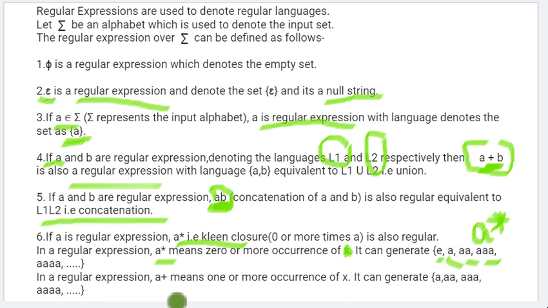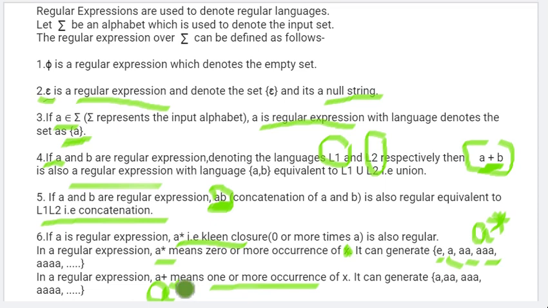Suppose we want to write A, and we want to say that the input is coming one or more times. No null string is there, minimum one or more than that. So what is the way to write it? A plus, that is Kleene plus. So this is also a way to write the regular expression.